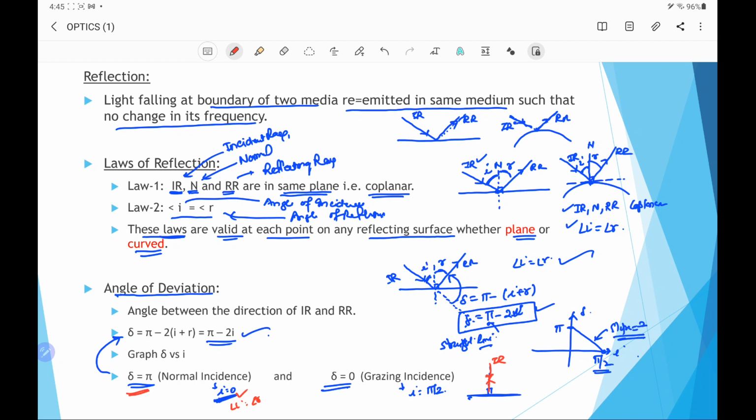Similarly, if we take grazing incidence, it means this is the plane and the ray propagates grazing or touching it. At this point, if we draw the normal, the angle of incidence will be pi by 2. Because the angle of incidence is pi by 2, the angle of reflection will also be the same, pi by 2. That means for grazing incidence, the deviation is 0. That means this ray moves without any deviation.